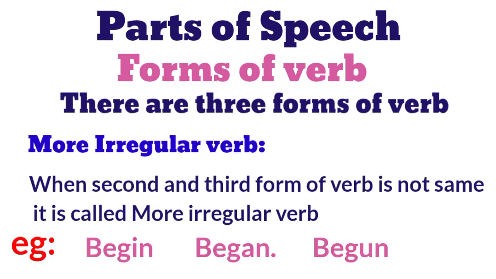More irregular verb. When second and third form of verb is not same, it is called more irregular verb. For example, begin, began, begun. This is more irregular verb.